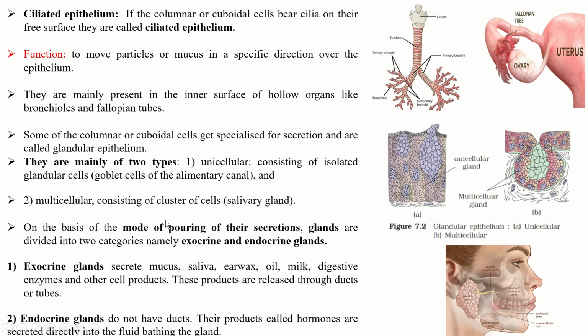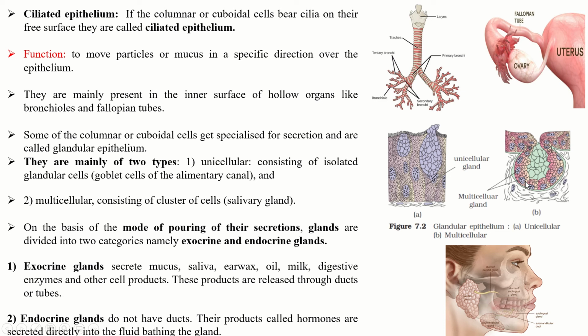Some of the columnar or cuboidal cells get specialized for secretion and are called glandular epithelium. They are specialized for secretion, that's why they are called glandular epithelium. Now they are mainly of two types. Glandular epithelium is of two types. Unicellular, consisting of isolated glandular cells, called goblet cells of the alimentary canal. These are unicellular glands.